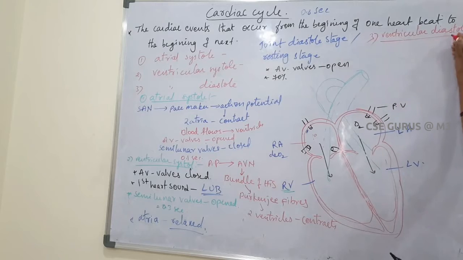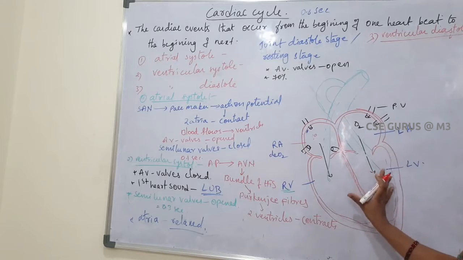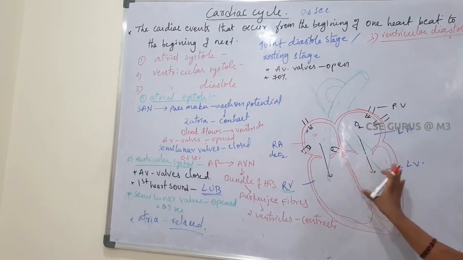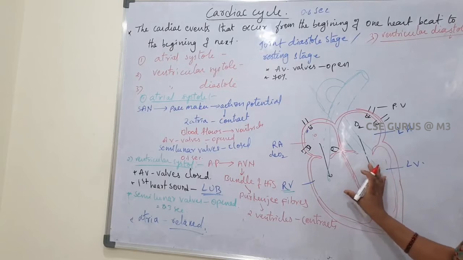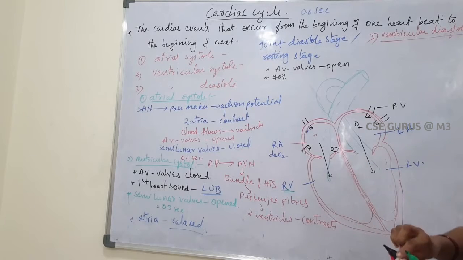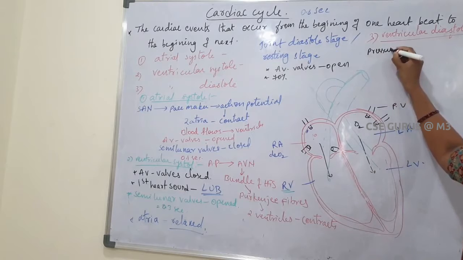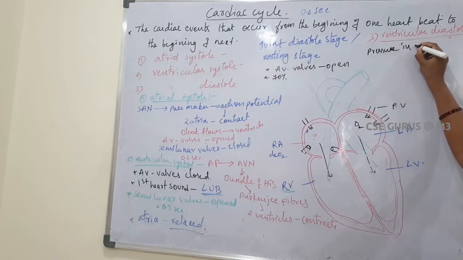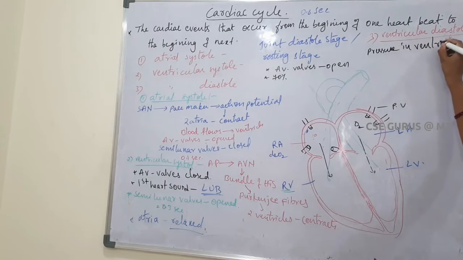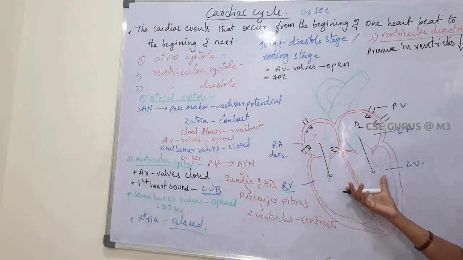Third one, ventricular diastole. Ventricular diastole means relaxation. So now the ventricles get relaxed. What will happen when these two ventricles get relaxed? The pressure in the ventricles is decreased. What will happen when the pressure is decreased?